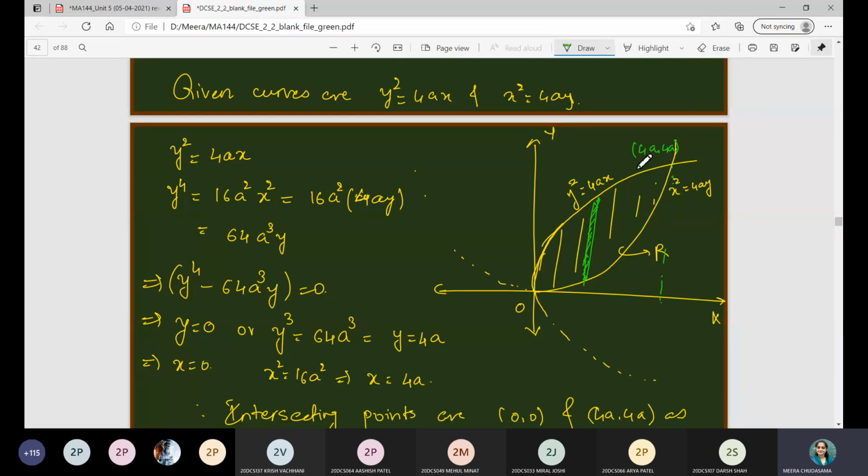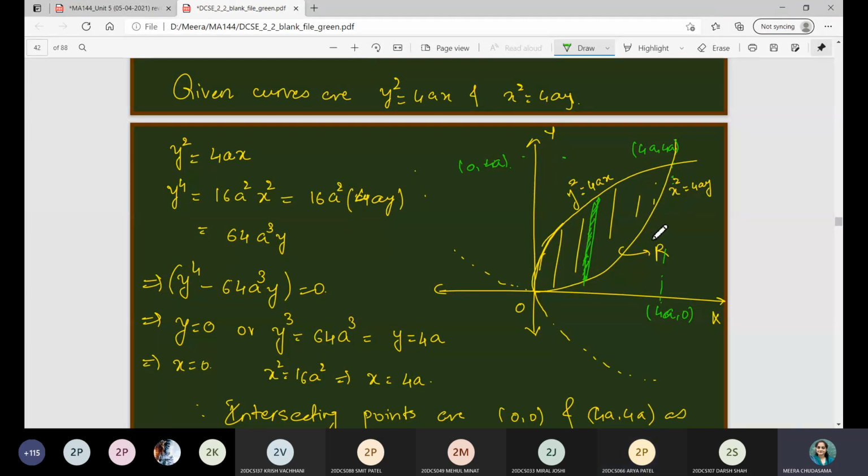Yes. So this point will be (4a, 0) and this point will be (0, 4a). Now tell me what are the limits of x and what will be the limits of y? x will be from 0 to 4a and y will be from x square by 4a to root 4ax.